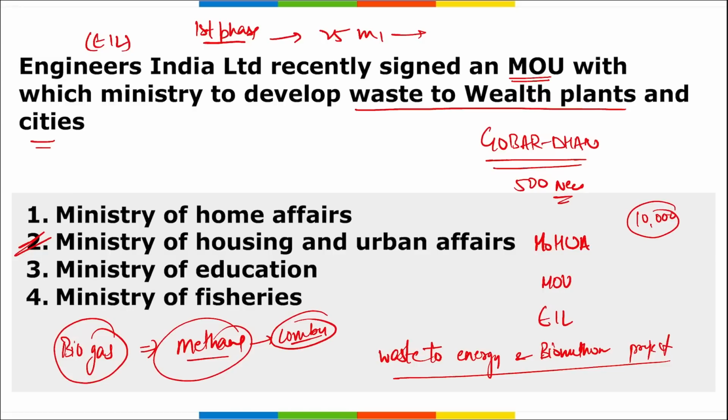Then remember, we can say this is related to the Swachh Bharat Mission, that is we are cleaning the cities also, and only then will we be generating this waste. So Swachh Bharat Mission Urban 2.0 has strengthened the efforts towards sustainable solid waste management, as we will be collecting the waste that is all around the city, and that waste will be used to generate raw materials as well as energy.